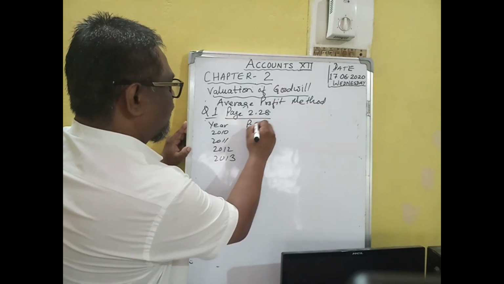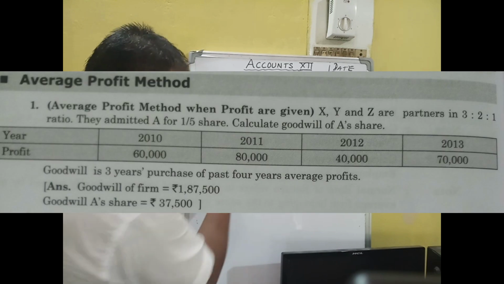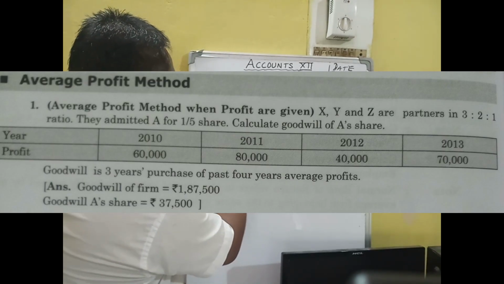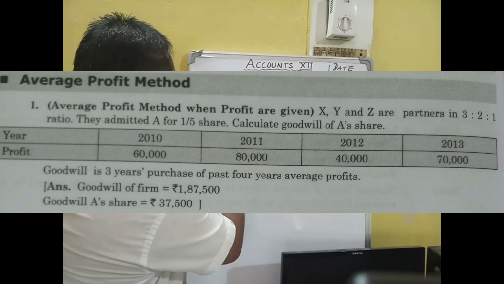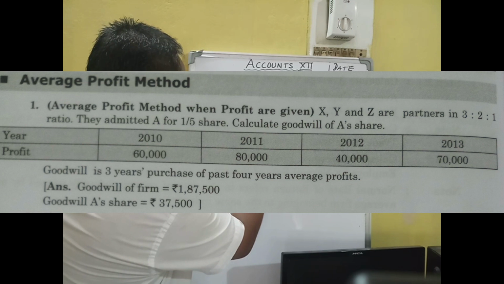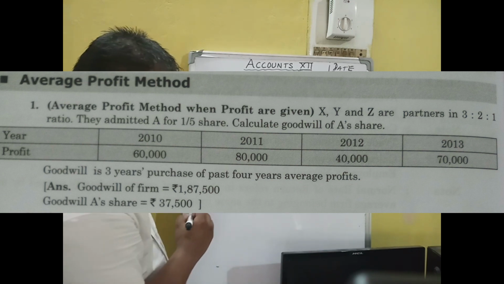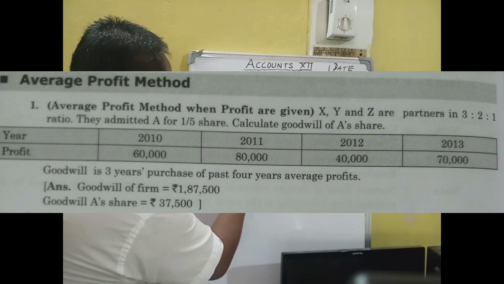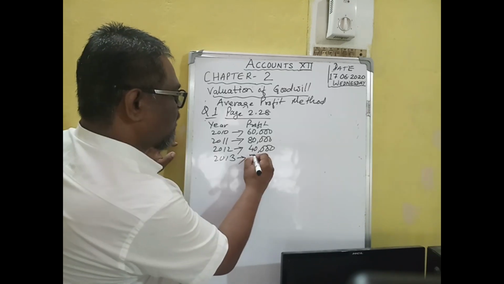Profit for 2010 is 60,000 rupees. Profit for 2011 is 80,000 rupees. Profit for 2012 is 40,000 rupees. And profit for 2013 is 70,000 rupees.